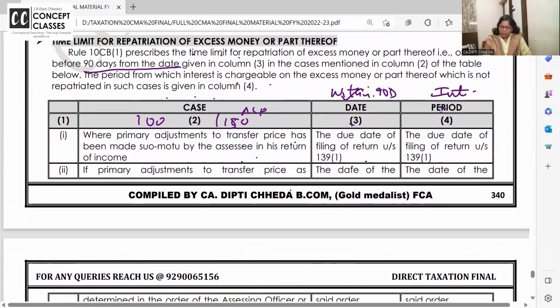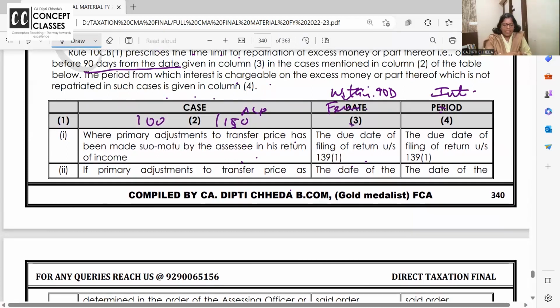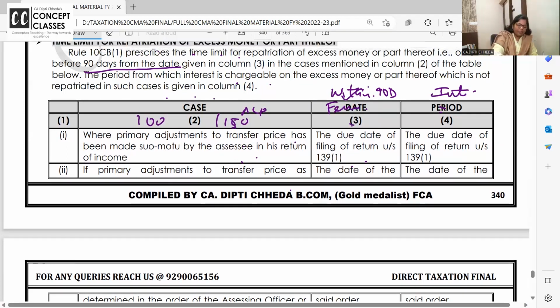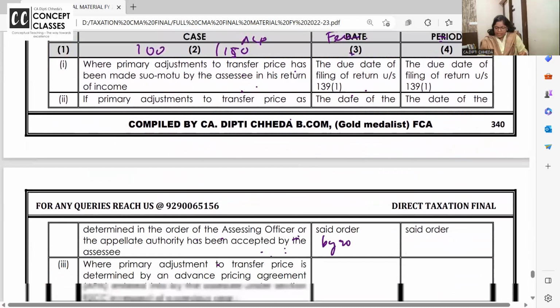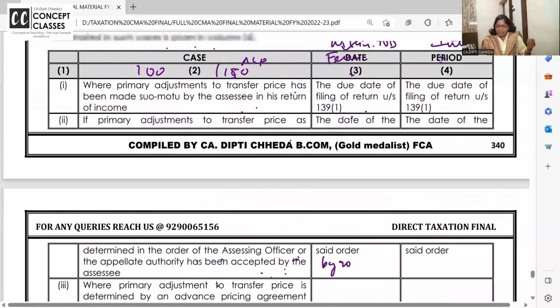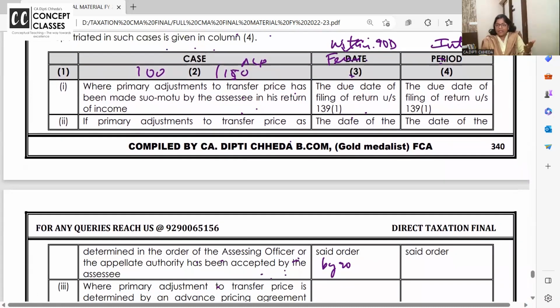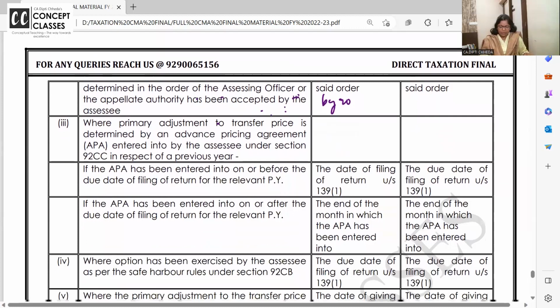I want all of you to write within 90 days from. It should be written like this. Within 90 days from the order of the AO, you have to bring that amount in India. If not, interest will start from the date of the order itself. You will not wait for the 90 days to end.